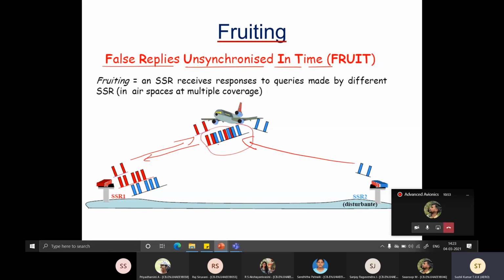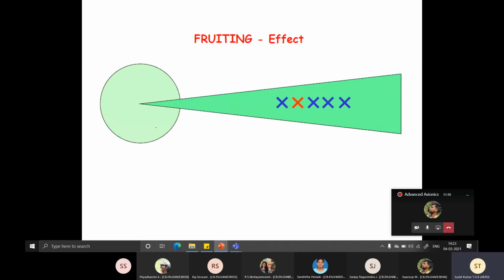So this reply is also received from the same aircraft. But if you look at the time difference, they are unsynchronized. Okay, they're not synchronized in time. So again, there is going to be a lot of problems. So on the scope, what you see is something like this. Okay, multiple echoes. So garbling and fruiting were serious problems with SSRs.